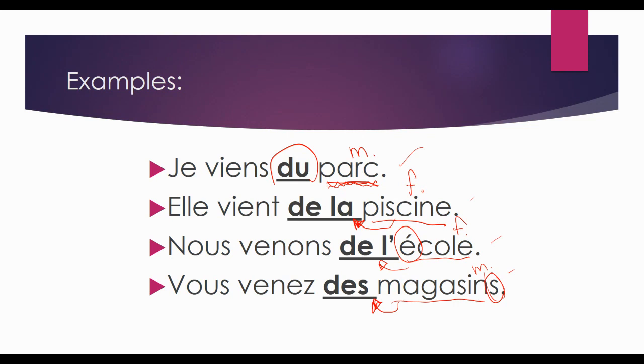Okay, so je viens du parc. I am coming from the park. Elle vient de la piscine. She is coming from the pool. Nous venons de l'école. We are coming from the school. And vous venez des magasins. You guys are coming from the stores.